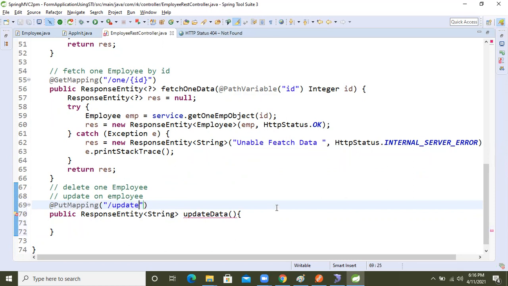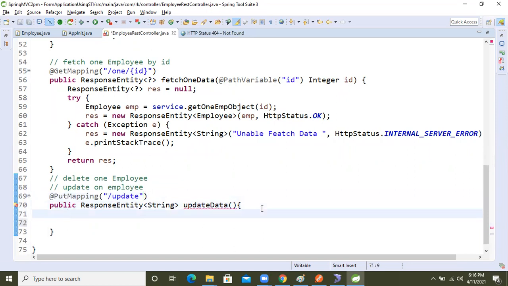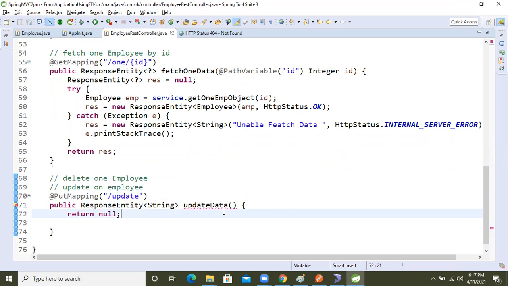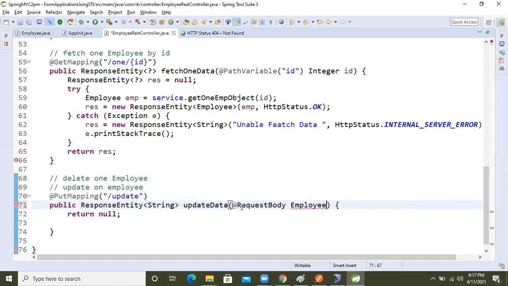Update. Come inside that again, guys. Here we need to update, so we are going to update the total employee object. For that, we use @RequestBody and take the argument Employee emp.